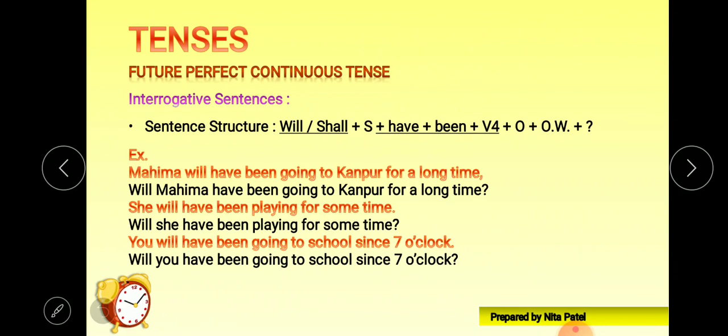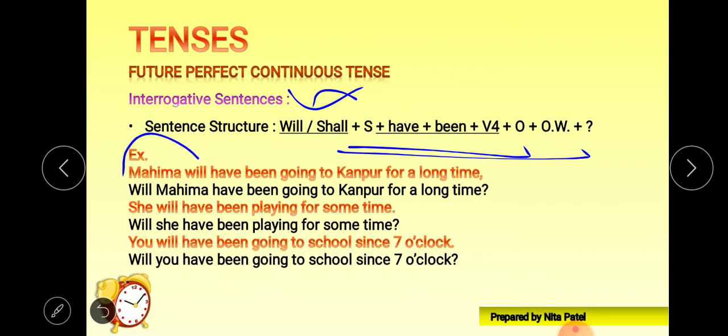Okay, interrogative sentences. Here nothing is new. We'll just put will or shall at the beginning and the remaining stuff will come just after it. Mahima will have been going to Kanpur for a long time. We'll just put the first initial verb, that might be to have form, to be form, will, shall, or any kind of thing, at the beginning, and put a question mark at the end, and our sentence is complete. Will Mahima have been going to Kanpur for a long time? We'll just put a question mark at the end.